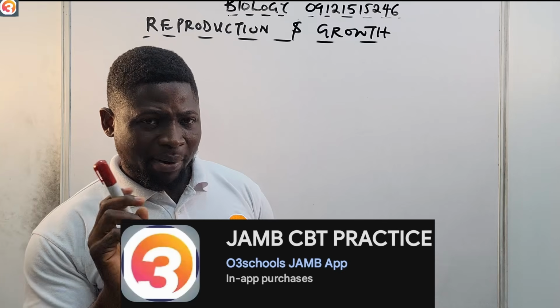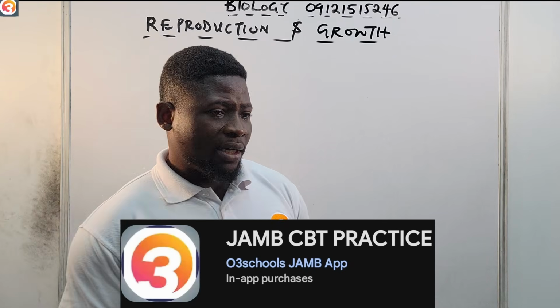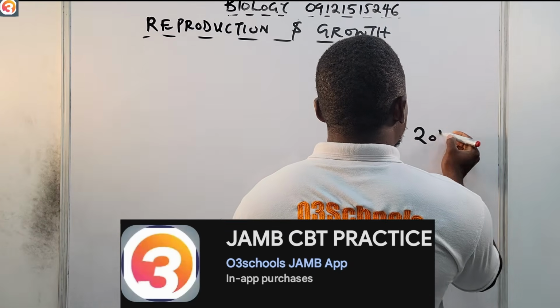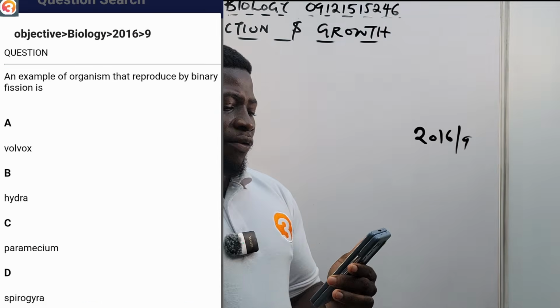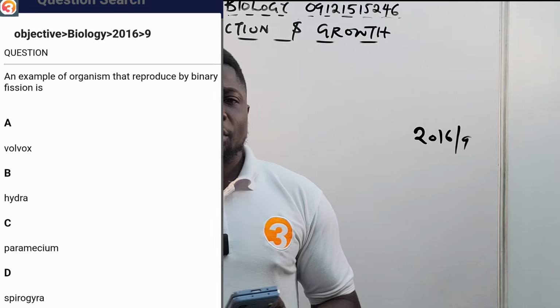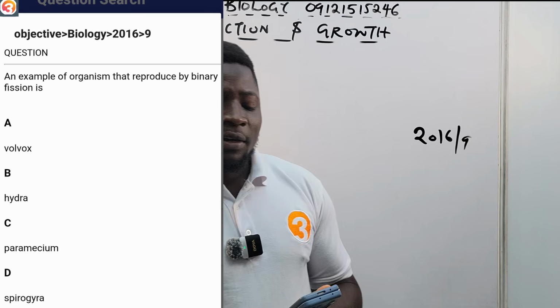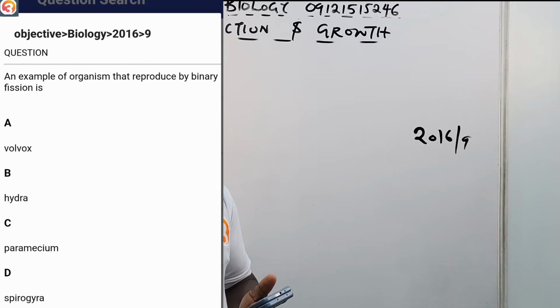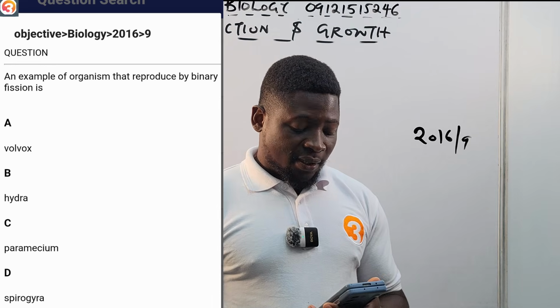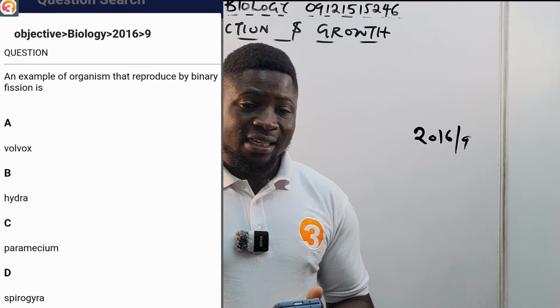Let us see a past question from the app. This is from the JAMB app. This is a 2016 question, number 9. It says here that an example of organism that reproduce by binary fission is: A says Volvox, B says Hydra, C says Paramecium, D says Spirogyra.